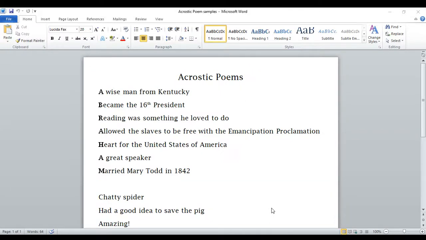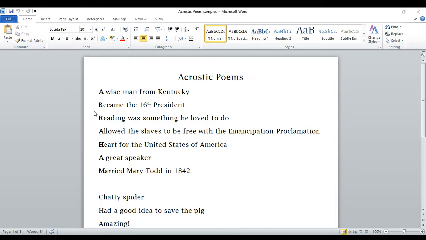I wanted to share this with you to help when it comes to your worksheet on Friday. This is an acrostic poem, a couple of acrostic poems, and you're going to be asked to write one about Stephen Bishop. And so I have done a couple using people that we've read about.